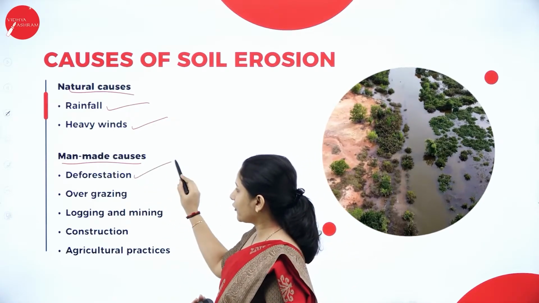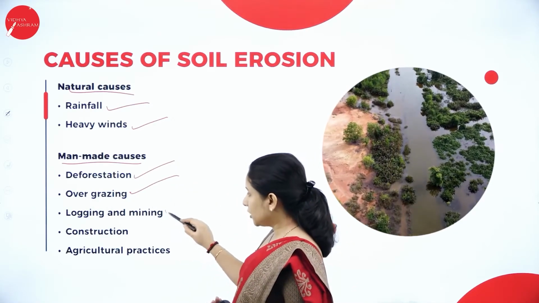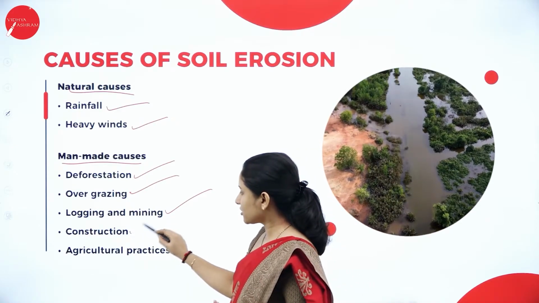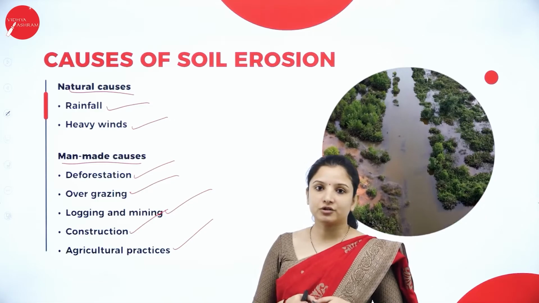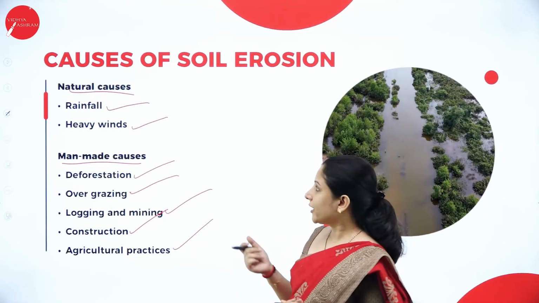As I told you, deforestation, overgrazing, logging and mining, then construction, agricultural practices. All these are the man-made causes that result in soil erosion.